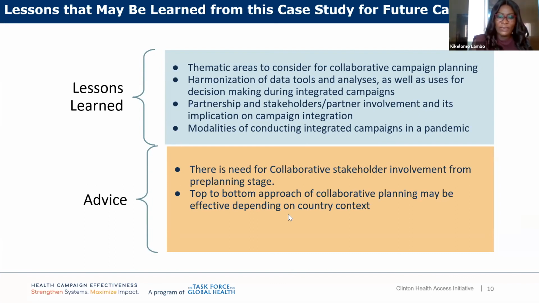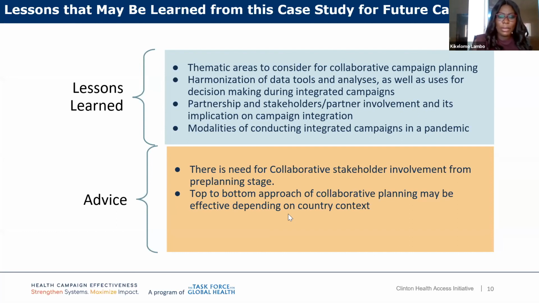In terms of advice, just off our fingertips, one critical thing is there is a need for collaborative stakeholder involvement from the pre-planning stage. That's part of the things that Nigeria has done efficiently in the past 2 years, and the ripple effect of that is some of the lessons that we're able to document now and see.